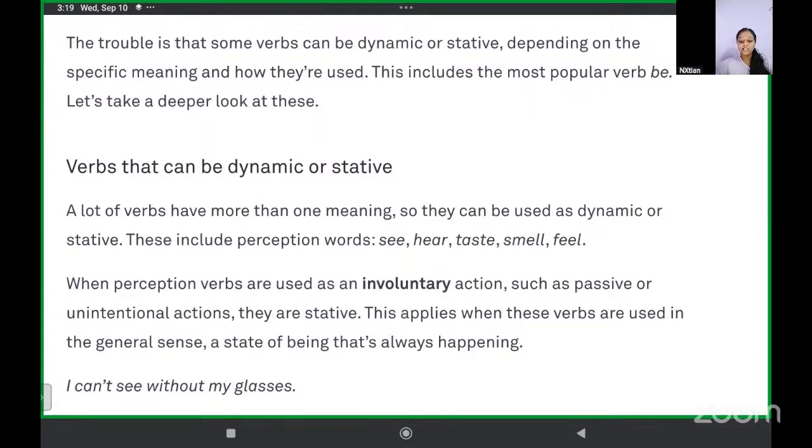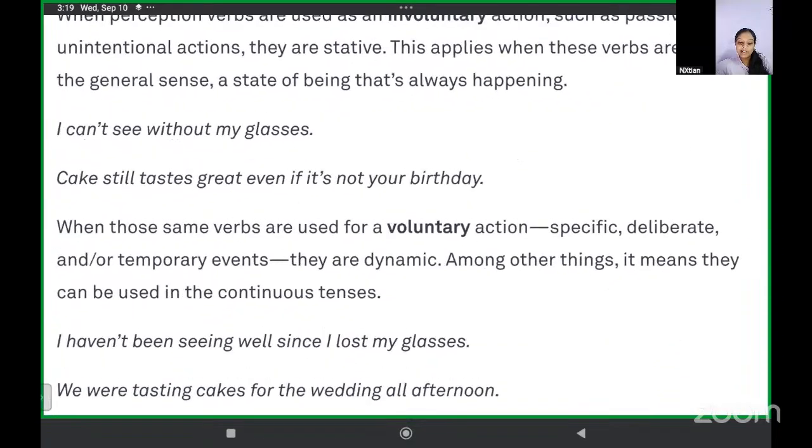They are stative. Now, this applies when these verbs are used in the general sense, a state of being that's always happening. Like we are always seeing, we are always listening. It's not that we just close our ears and go out, right? Or we close our eyes and go out, saying today I will not see anything. We have to see all the time, we have to hear all the time, right? Those are all involuntary actions. They are stative.